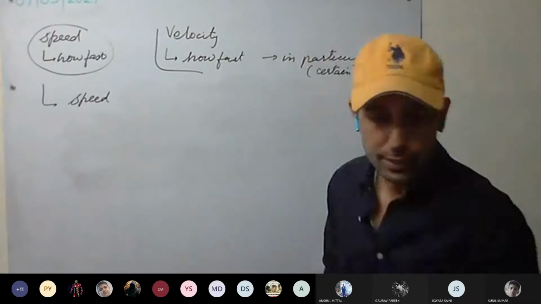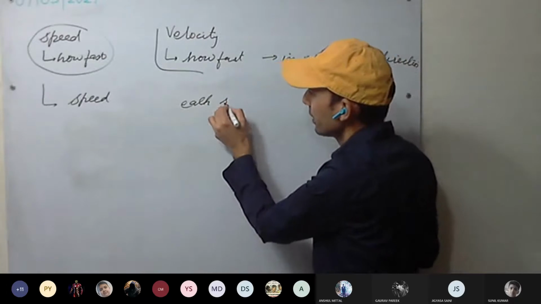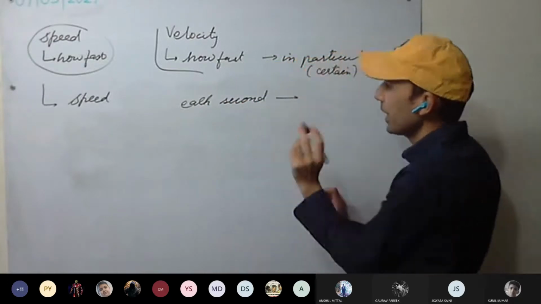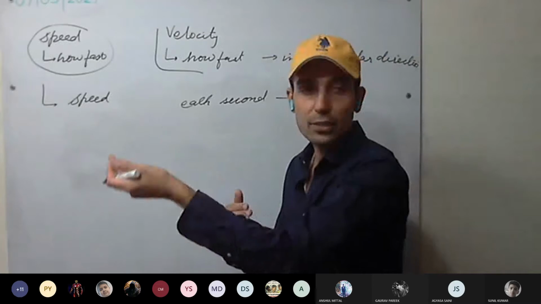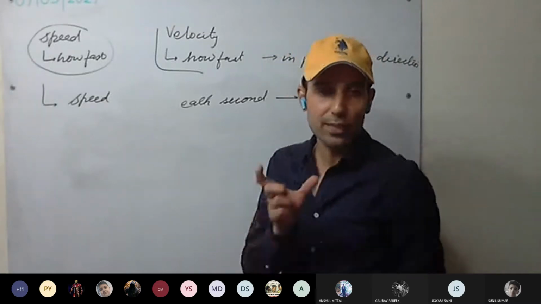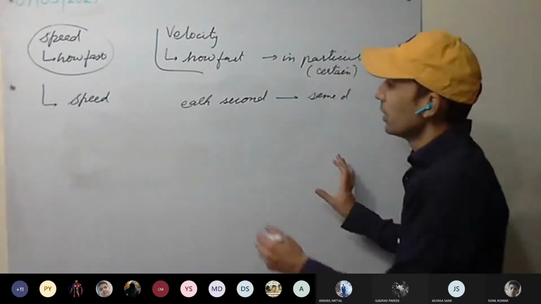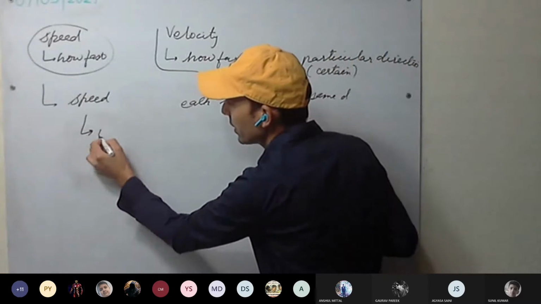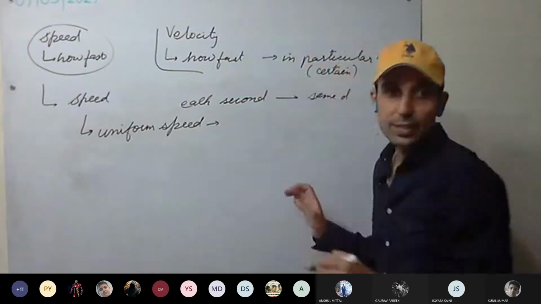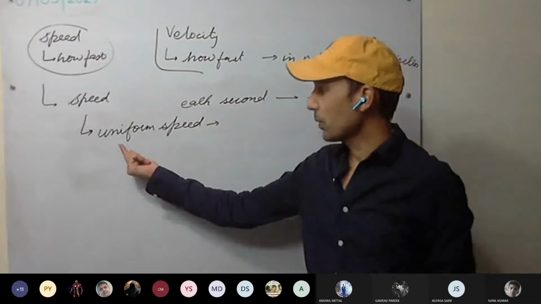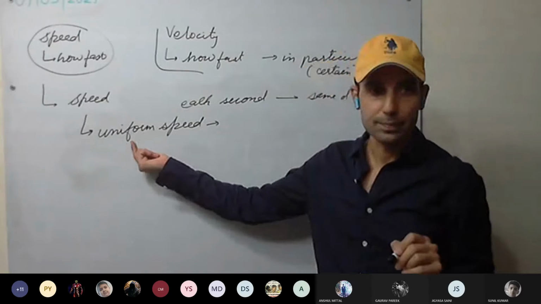So see here how the speed can be, whether we can cover each second. If we are covering each second the same distance, that is, 1 second I've covered 5 meters, another second as well I've covered 5 meters. So each second I'm covering the same distance. That kind of speed is called uniform speed. Like the uniform we all wear in school, it's the same kind of clothes. We call that uniform.